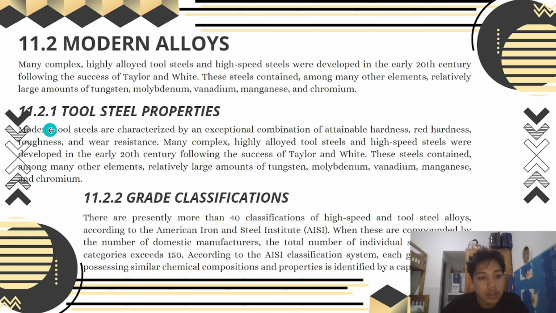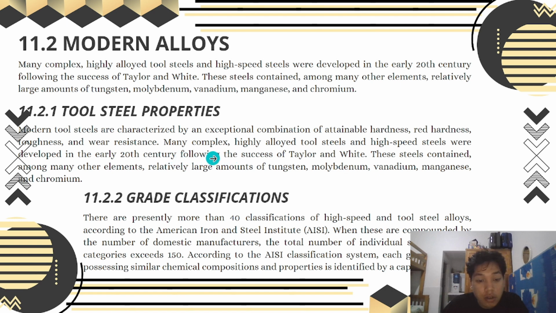11.2.1 Tool steel properties. Modern tool steels are characterized by an exceptional combination of attainable hardness, toughness, and wear resistance.